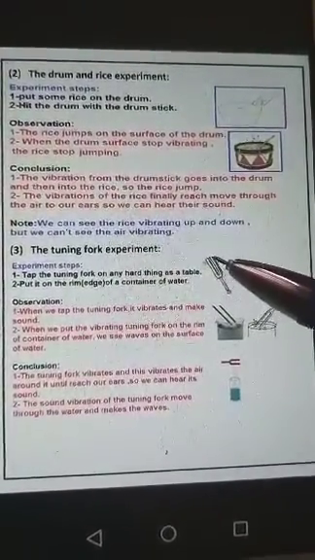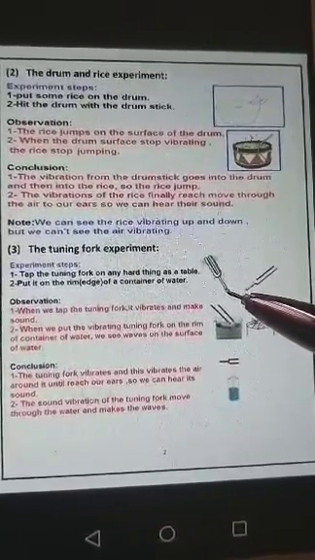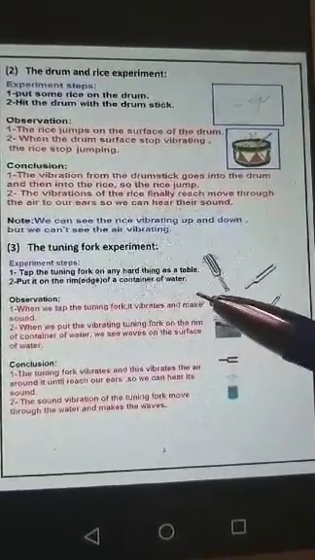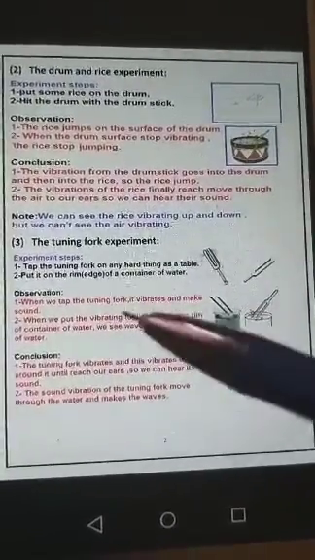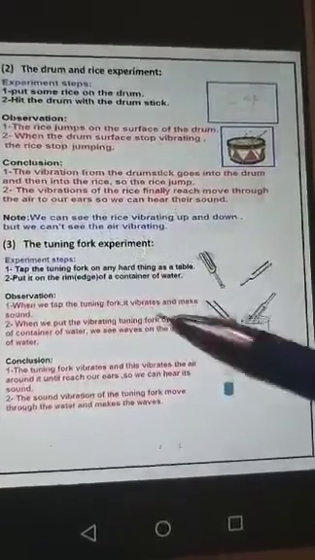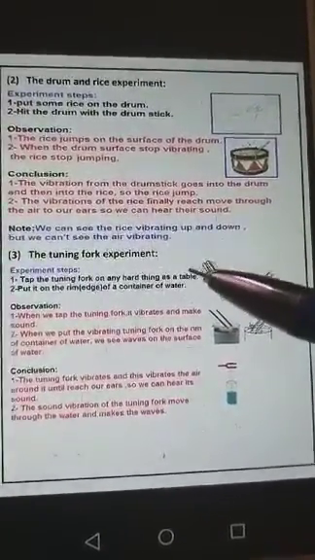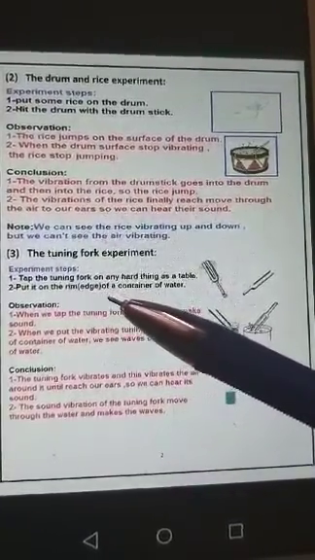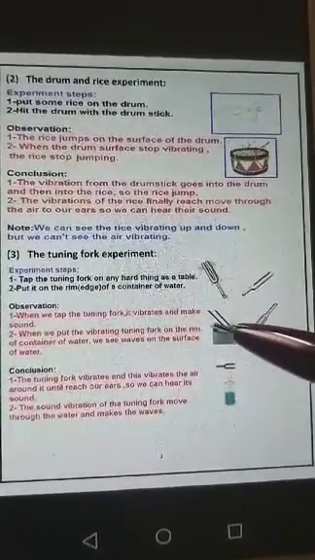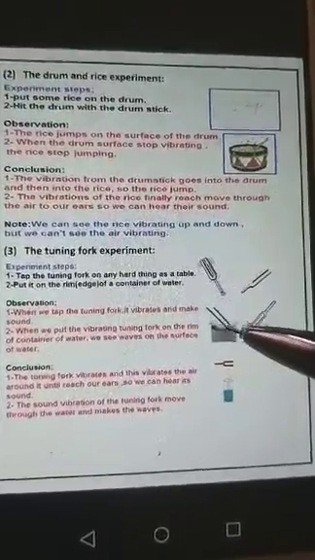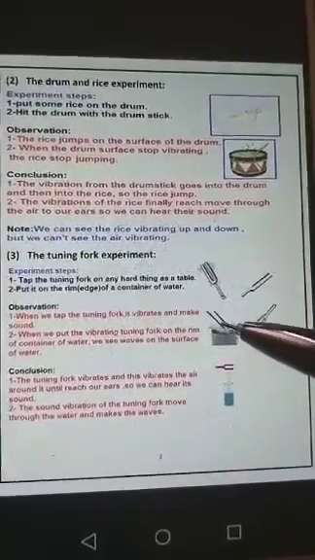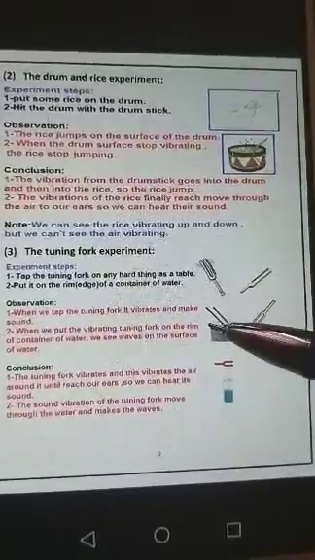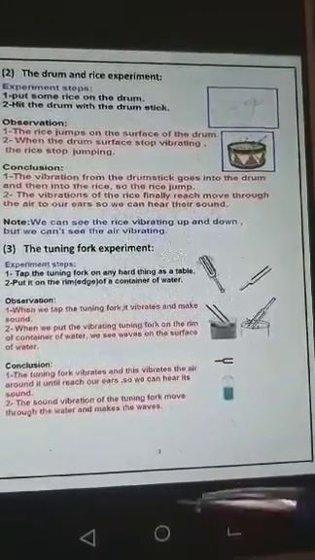Another experiment, the tuning fork experiment. This is called what, girls? Tuning fork. Tap the tuning fork on any hard thing, like a table. Hold it and tap it. Then put it on the rim. What is the meaning of rim? The edge of a container of water, like this. Put it on the edge of the water. Don't touch the water. Just put it on the edge of the cup of water.